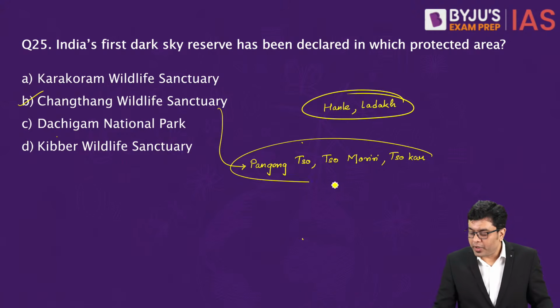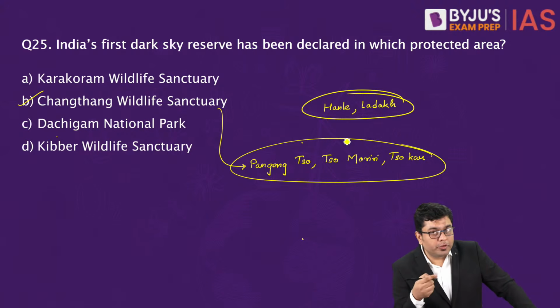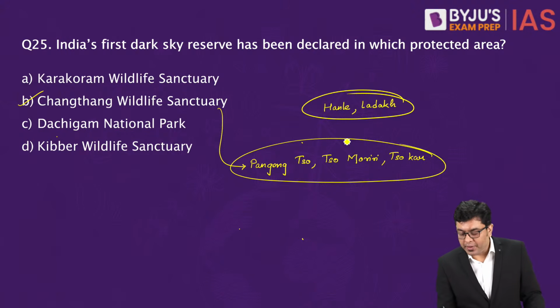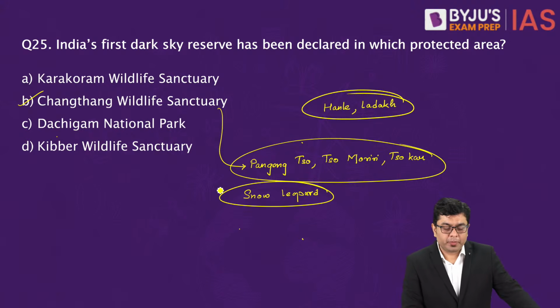All of these water bodies you will find here. Here in the Changthang Wildlife Sanctuary, you will also find the presence of the very elusive, what is referred to as the ghost of the mountain, that is snow leopard. So snow leopard is also to be found here.